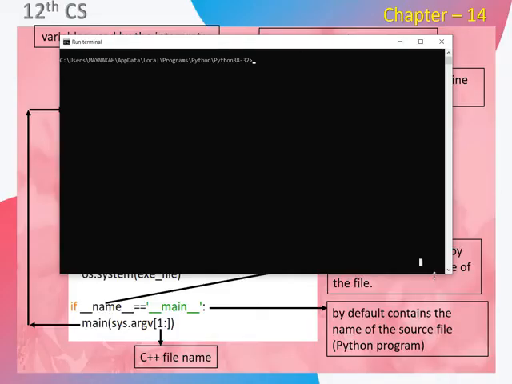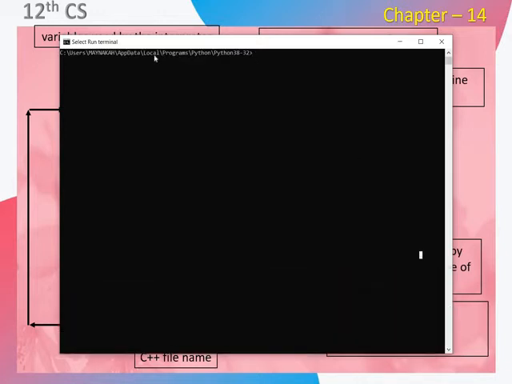Take your run terminal, and in the run terminal set the path. Here the Python folder is in this location. If you have a different location, you should set the path. In the previous video I talked about changing the directory. Here you can give the command. What is the command line? Python file name is main.py, hyphen i, and the C++ program name is hello. We should not give the extension name.